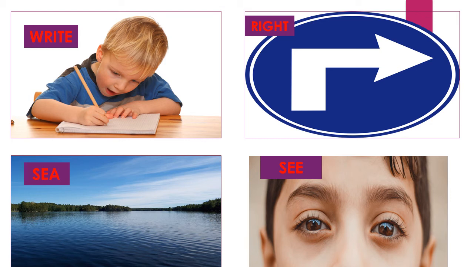The next two pictures, SEA, that is a source of water, and SEE, that is a person watching something with his eyes. Both words are pronounced in the same way, sea and see, but the spelling is different and also the meaning is different. Such pairs of words are called homophones. So write and right, sea and see, they are called homophones.